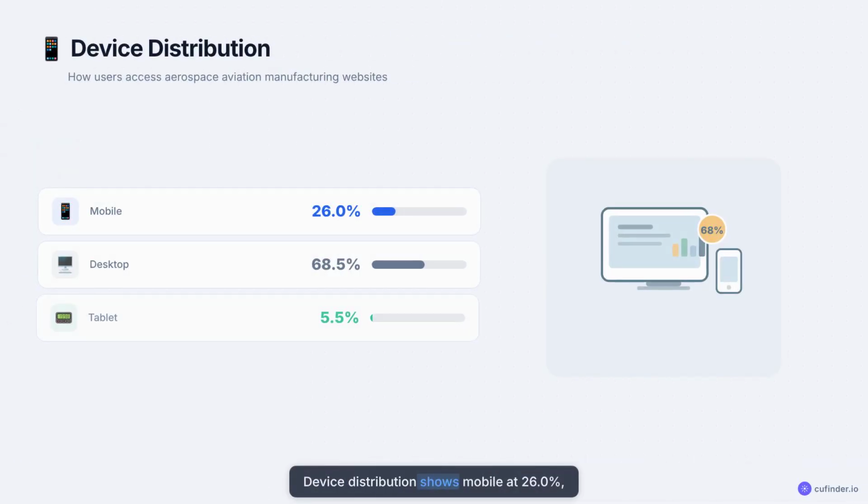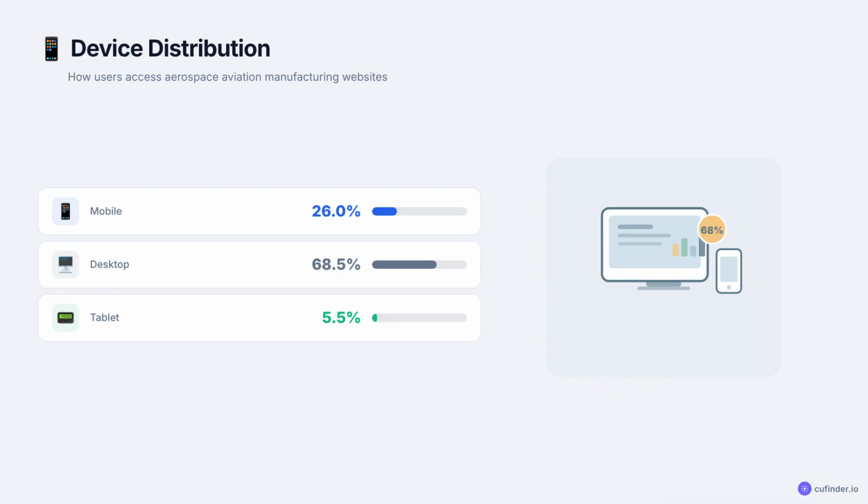Device distribution shows mobile at 26.0%, desktop at 68.5%, and tablet at 5.5%. Mobile optimization is essential for reaching your audience effectively in this industry.